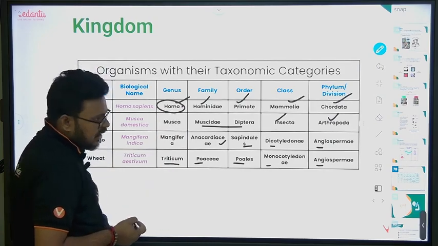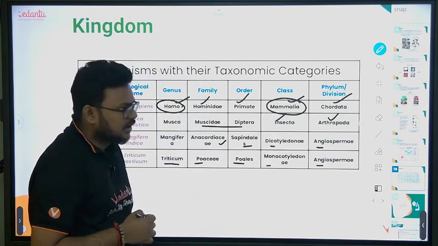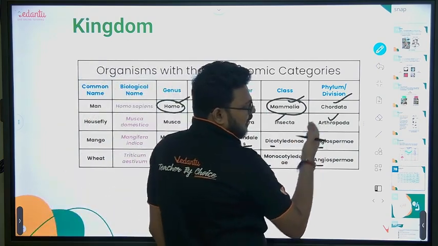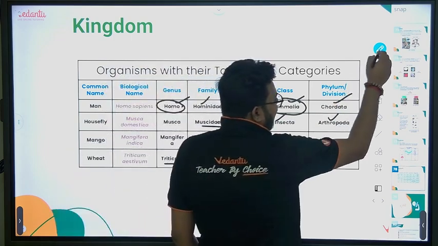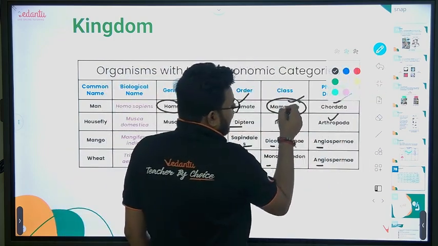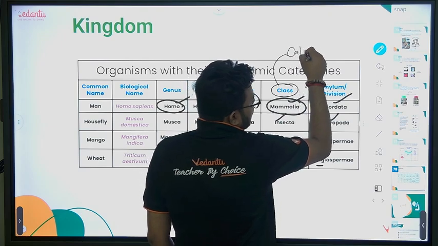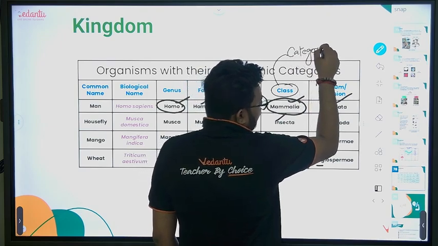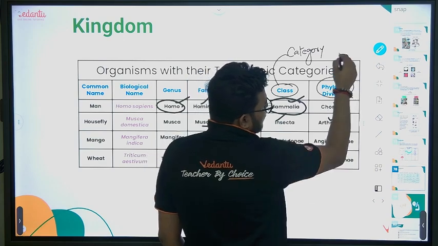Taxon. If we talk about Mammalia, it is what? Taxon. If we talk about Chordata, it is what? Taxon. If we talk about category, Mammalia belongs to what? Class. So class is a category. Chordata belongs to phylum. Phylum is what? Category.